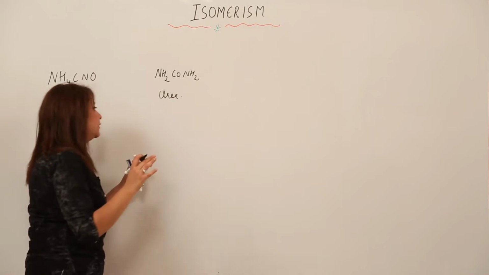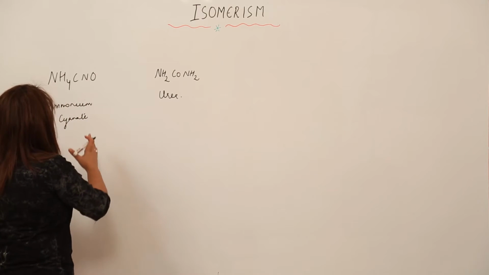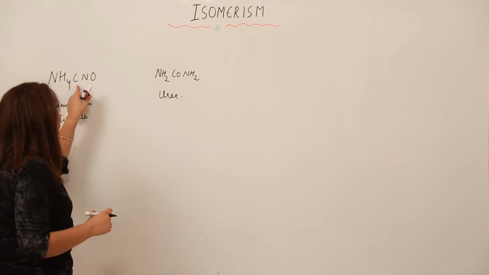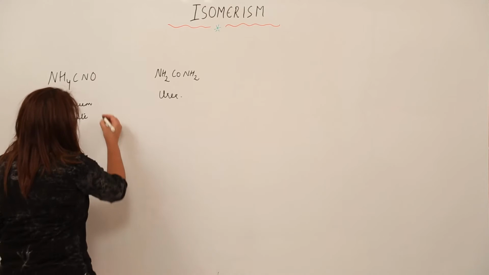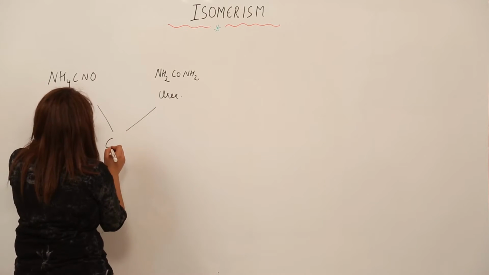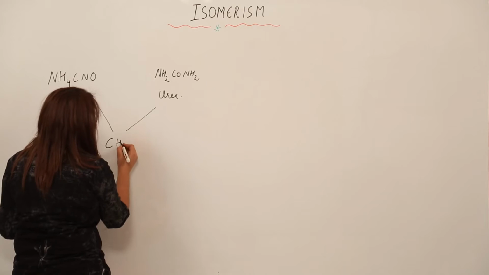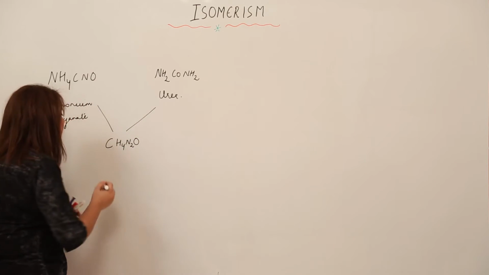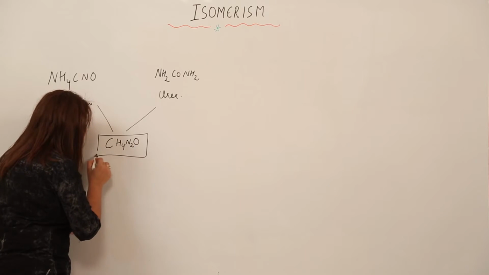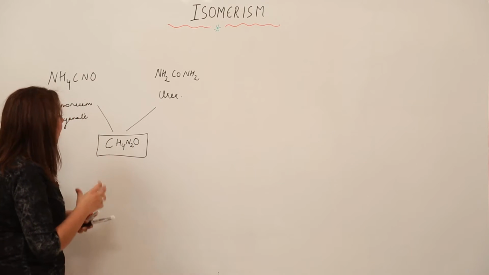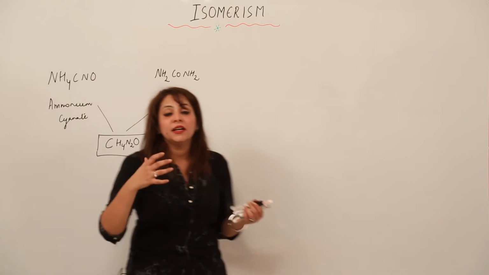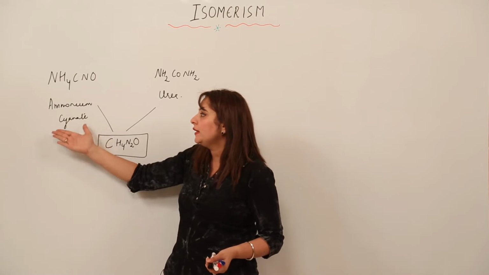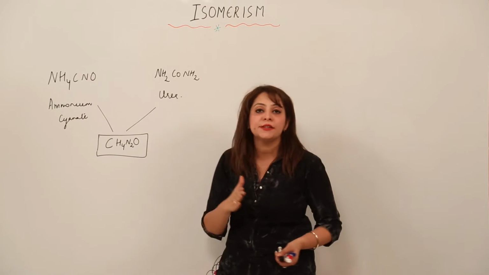These two formulas, one for ammonium cyanate, the other for urea, right? If we count the C, O, N and H separately, what do we get? We get 1 C, 4 H, 2 N, and 1 O. So that means they both have the same formula, that is CH4N2O, right? But we have allotted different names for them, ammonium cyanate and urea.